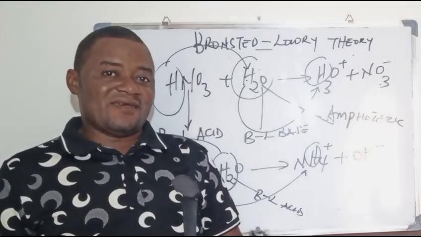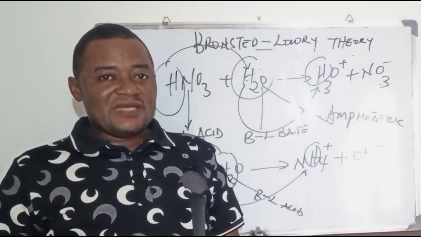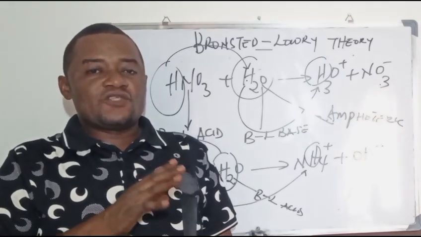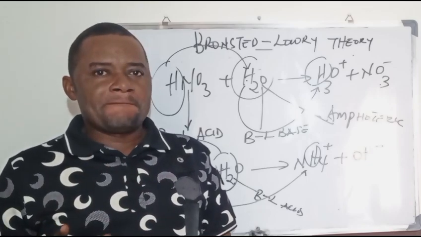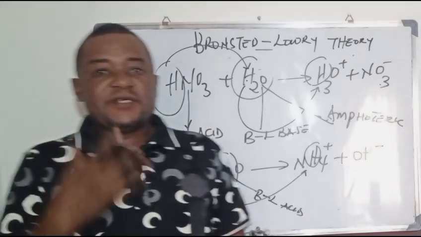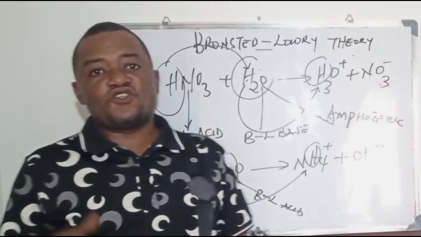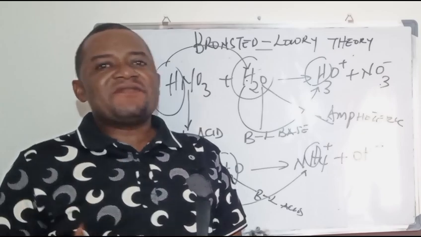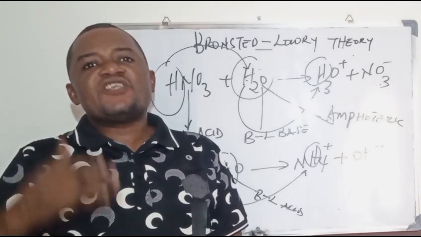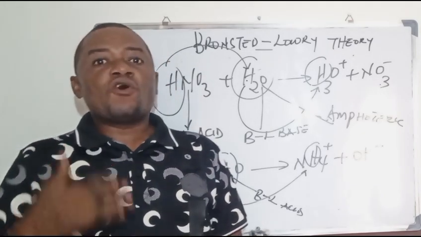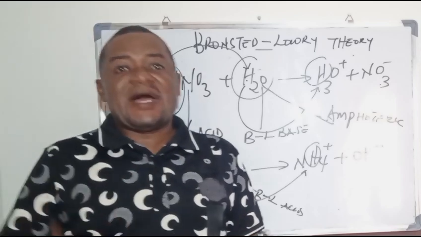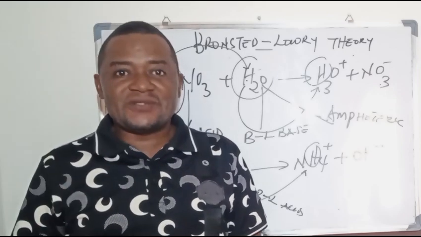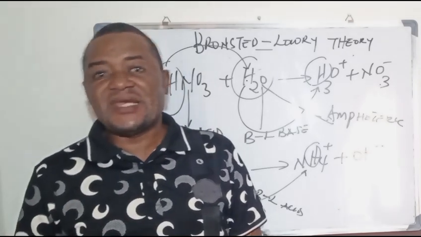So the central idea here is that the theory of Arrhenius concerning acid-base reactions is not complete. Believing that it's only when you have species in solution that gives you hydrogen ions and hydronium ions as the only ions in solution is not complete. Even away from water, which is well recognized by Arrhenius, you can also have other solvents that can act on species and donate protons and accept protons, which makes them Bronsted acids and bases.